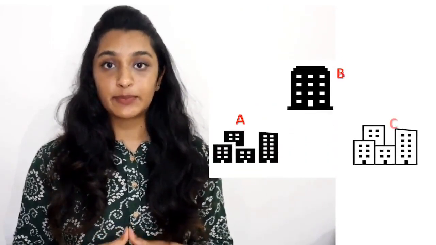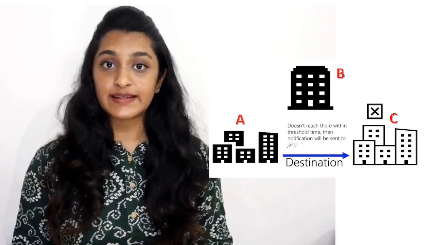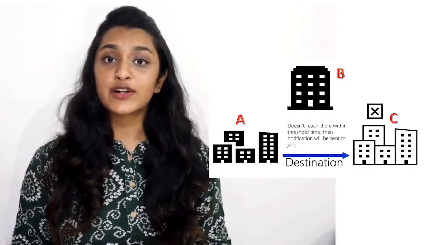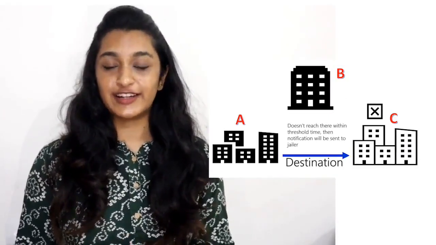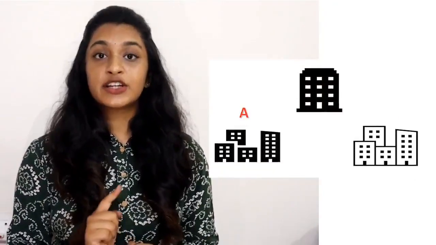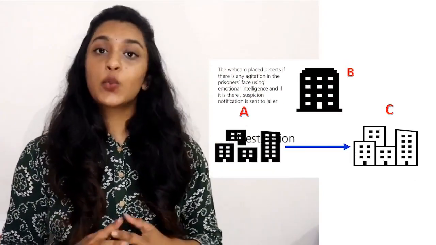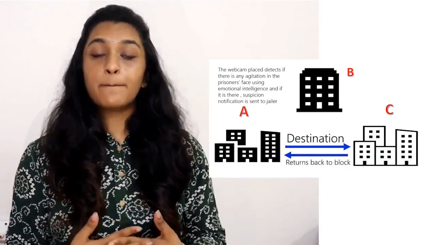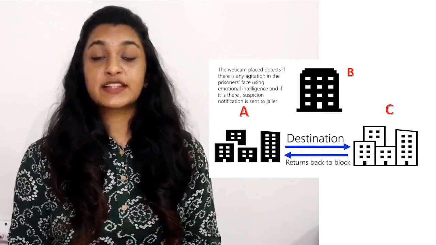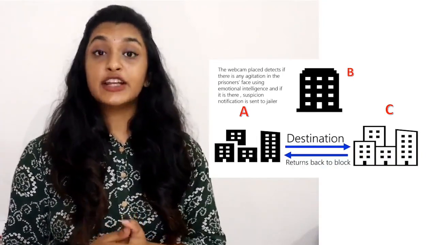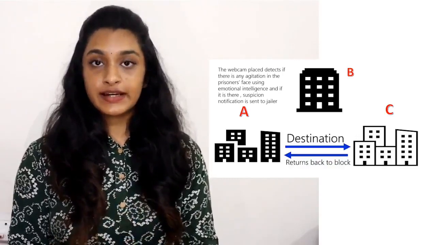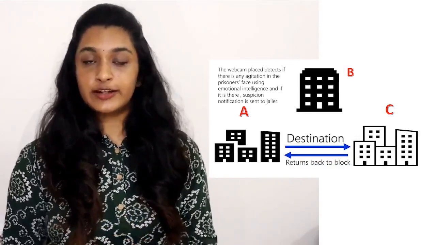And in this example, the prisoner's destination point is point C, but he doesn't reach the place C within the given threshold time. So automatically a notification is being sent to the jailer. In this case, the prisoner reaches his destination point C within the threshold time and returns back. But in this case, the webcam detects if he has any agitation in his face, and if it is so, a detection is being sent with a notification to the jailer.